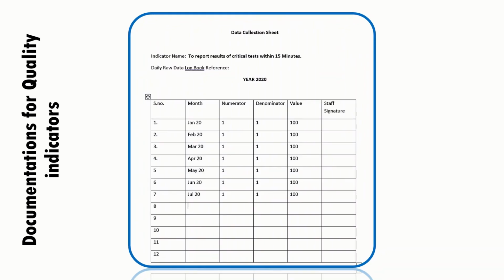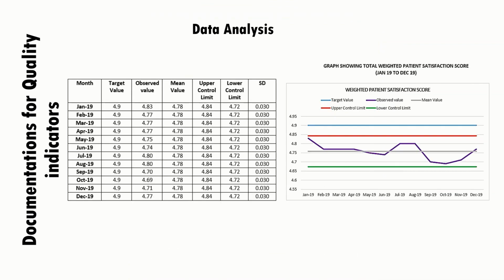And then we need to have a data collection sheet. This is the example of patient satisfaction score, where our data is showing this; all the values are imaginary values. Suppose in January we averagely had around 4.8, and then it started falling, then it goes like this.